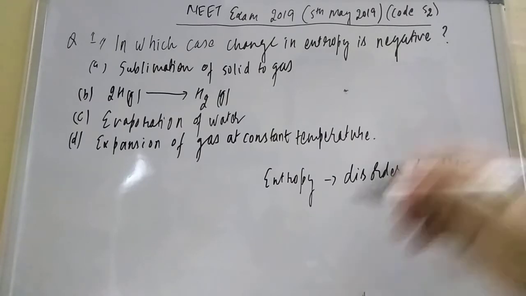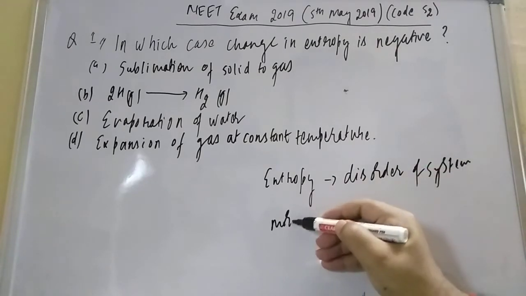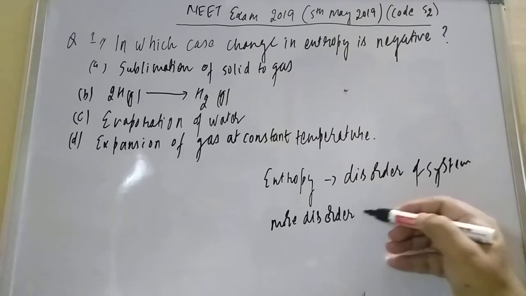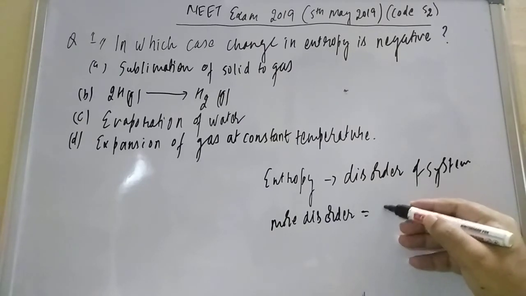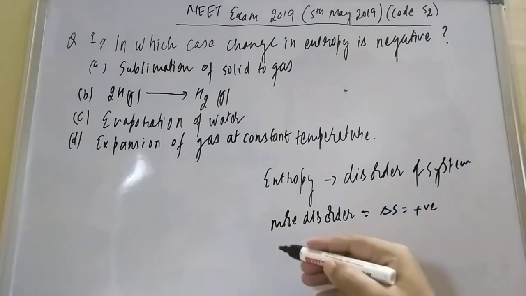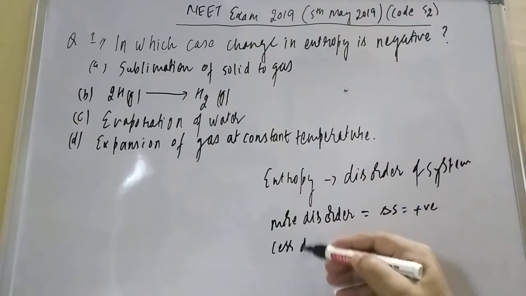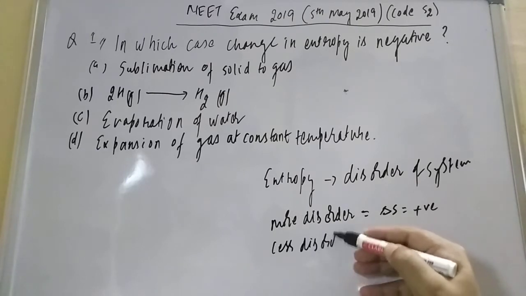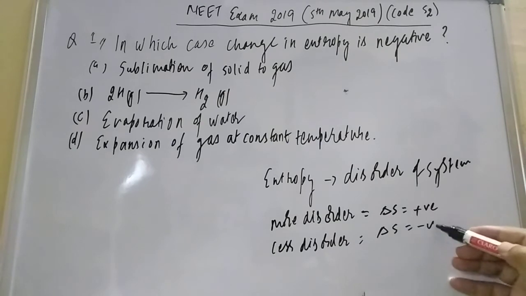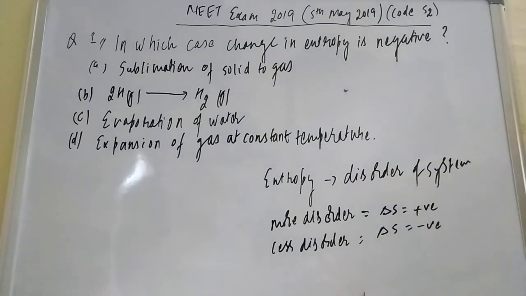The more disorder there is, delta S is positive. And with less disorder, in thermodynamics, delta S will be negative. So according to the question, we have to understand in which case the change in entropy is negative.